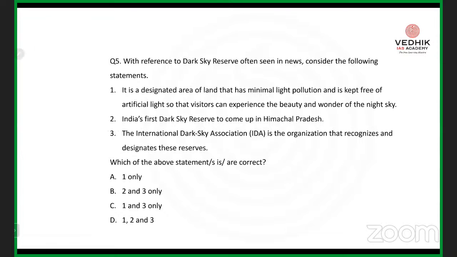The next important topic is regarding dark sky reserves. Again, it is one of the important topics that is directly or indirectly connected to ecology as well as science and technology. So with reference to the dark sky reserves, often seen in news, consider the following statements. It is designated as an area that has minimal light pollution and is kept free of artificial light. So if you at least go through what is meant by the term dark sky reserve in news, you are supposed to answer it. Apart from that, why does that particular thing come in news? Here comes the significance, right?